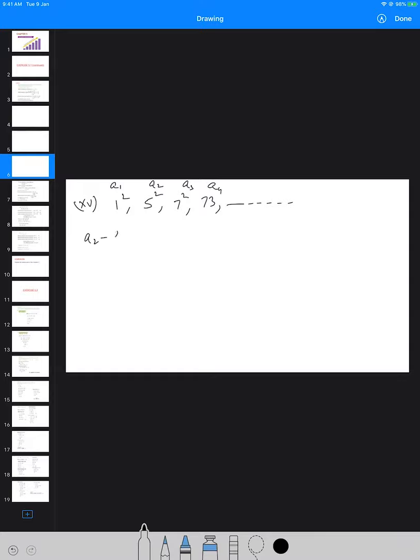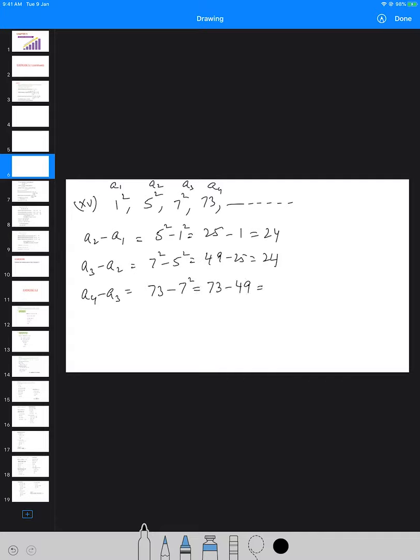What is A2 minus A1? 5 square minus 1 square, 25 minus 1, which is equal to 24. A3 minus A2 will be 7 square minus 5 square, which is 49 minus 25, that will also be equal to 24. And A4 minus A3 will be 73 minus 7 square, which is 73 minus 49, that is also equal to 24.